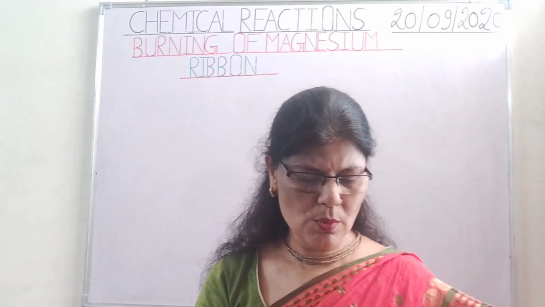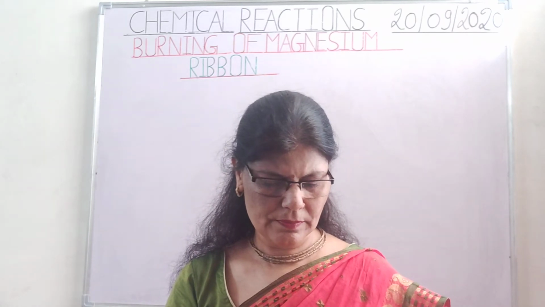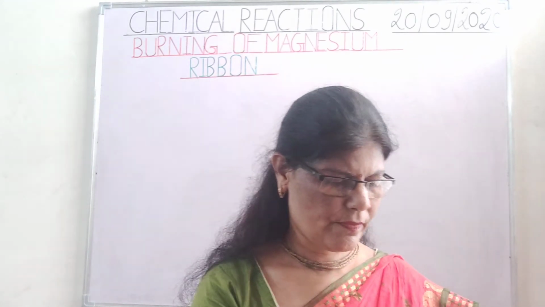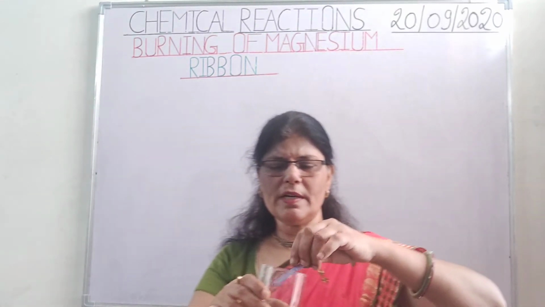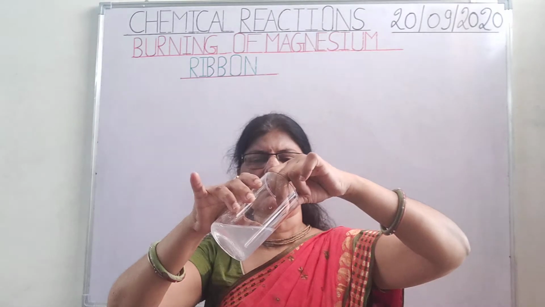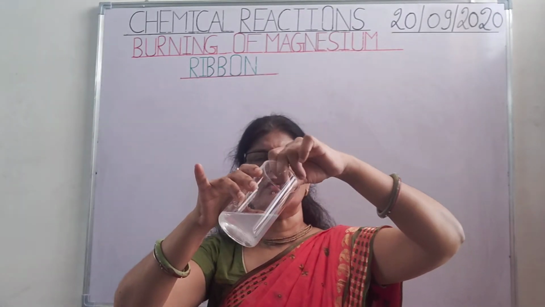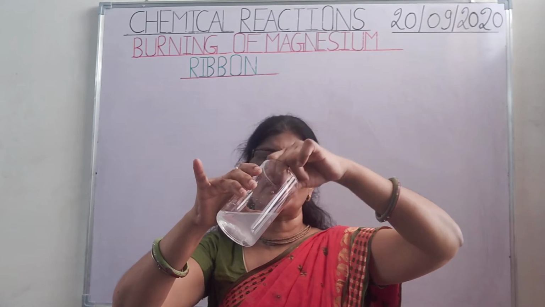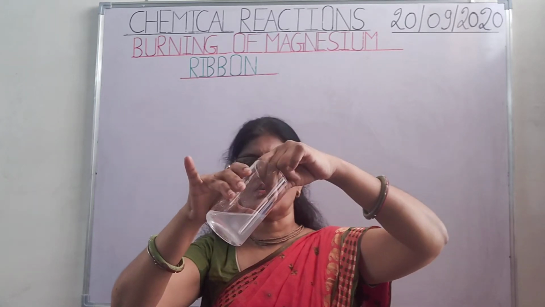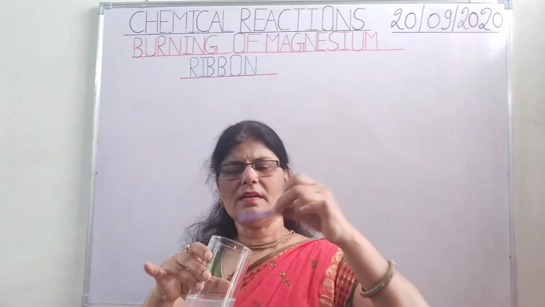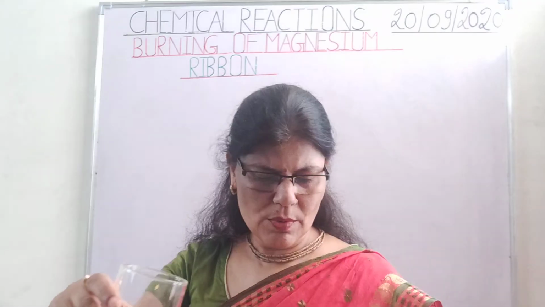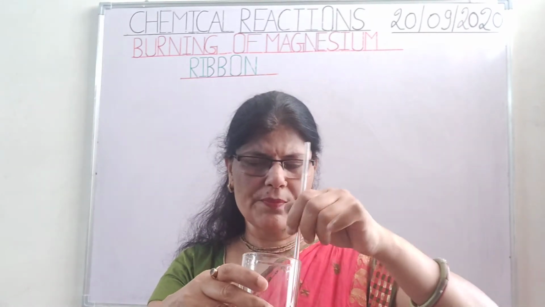So when I dip blue litmus paper in the solution, it shows no change. Blue litmus paper remains blue in color. It means the solution is not acidic. It remains blue in color, so the solution is not acidic. There is no change in the blue litmus paper. Let us stir it properly.